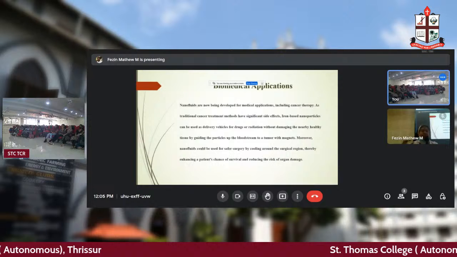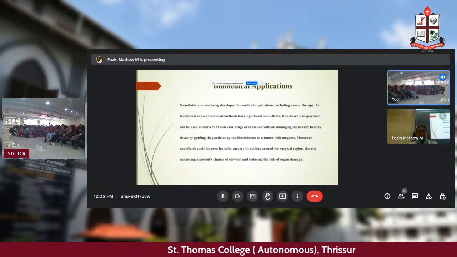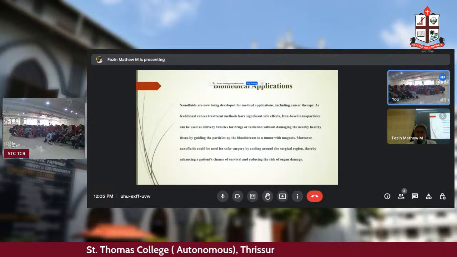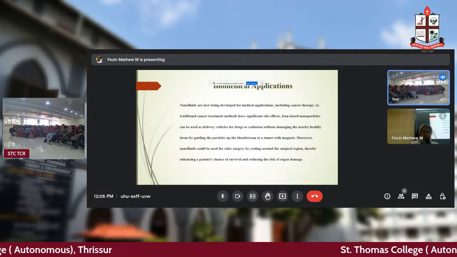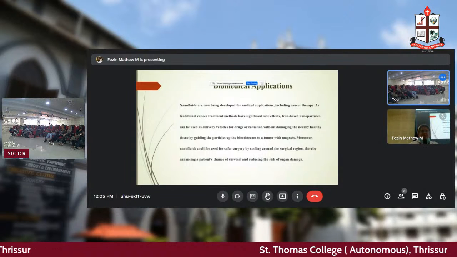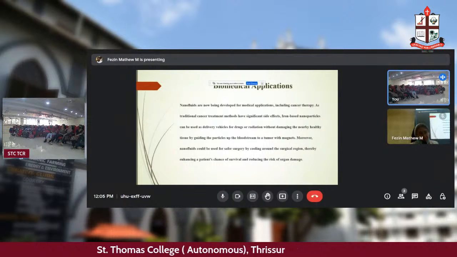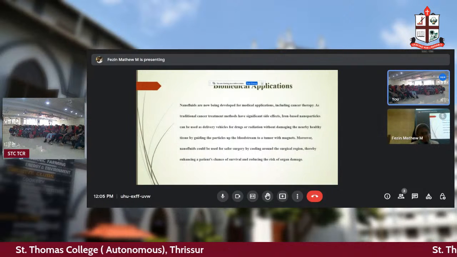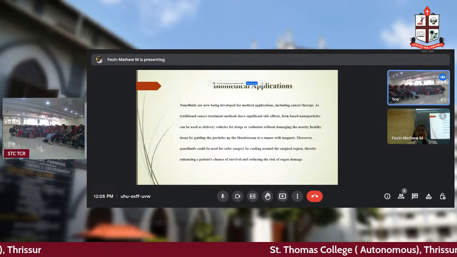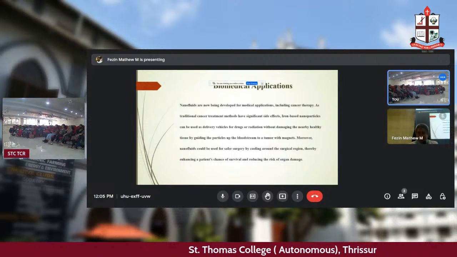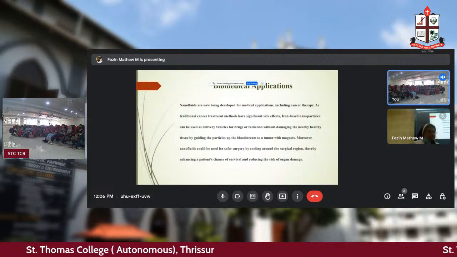They have certain metallic properties, and they go only to the cancer cells, which are already damaged and need to be removed from the body by heating or by cooling. Two types of methods they use. When you send such nanoparticles as delivery vehicles, the medicine will go and attach to those cells alone. So that cell will be gone and the patient will be healed without damaging the nearby healthy tissue cells.